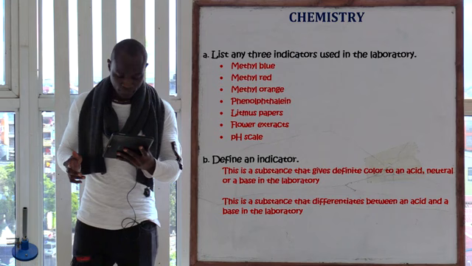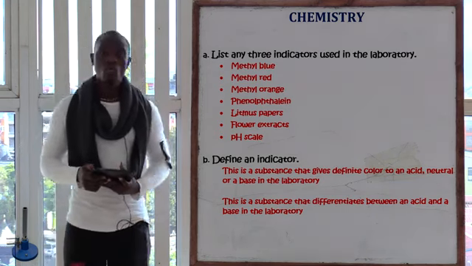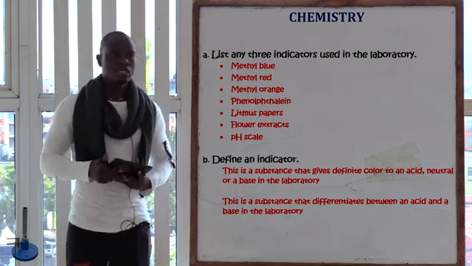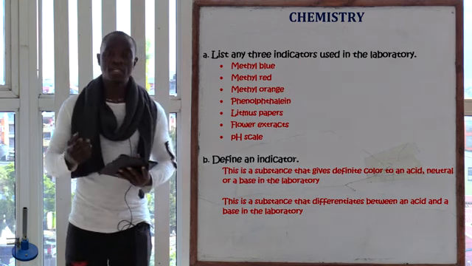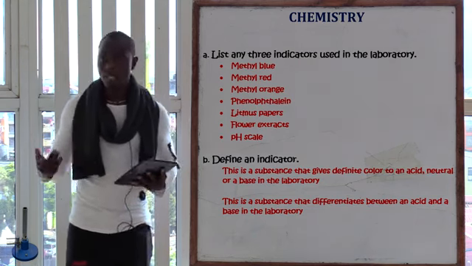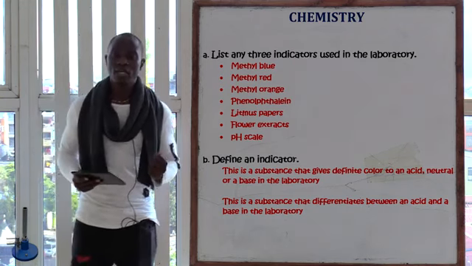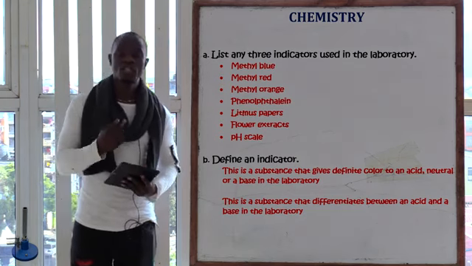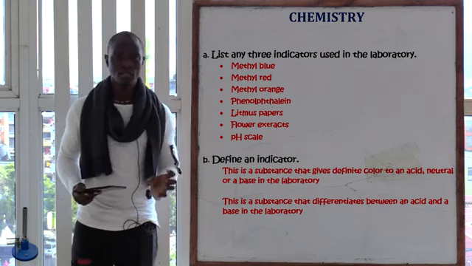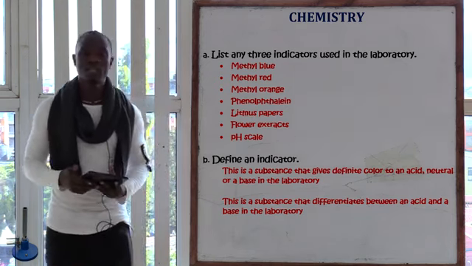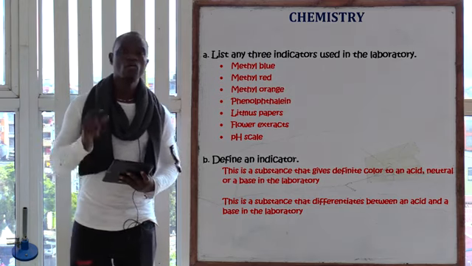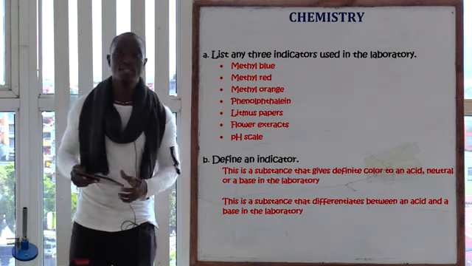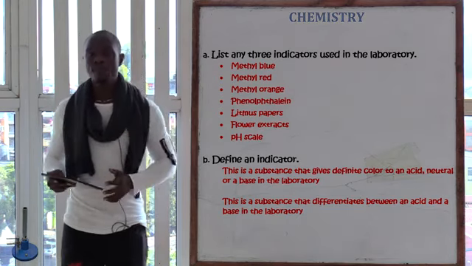So the last question is asking, define the term indicator. So what is an indicator? An indicator is a substance which identifies or differentiates between acids and bases. So the indicators mostly differentiate for us if this is an acid or this is a base, because you cannot differentiate using the naked eye that this liquid is an acid and this liquid is a base, as they all look the same, colorless like water. Therefore, we use an indicator in order to tell us if this liquid is an acid, this liquid is neutral, or this liquid is a base.